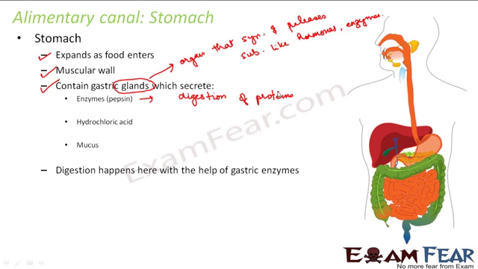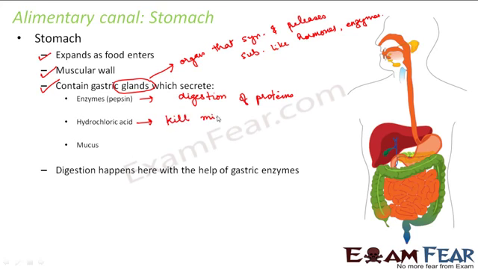Now what is the purpose of this hydrochloric acid? This gland is creating the enzyme, but at the same time it is also producing some hydrochloric acid. So what is the purpose of hydrochloric acid here? This hydrochloric acid will kill microbes if there are any in the food.